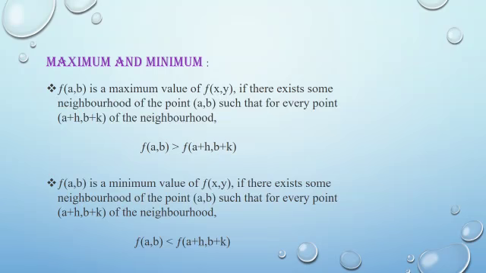Second one, definition of minimum value. f(a,b) is a minimum value of f(x,y) if there exists some neighborhood of the point (a,b) such that for every point (a+h, b+k) of the point, it must satisfy the following condition, f(a,b) is less than f(a+h, b+k).